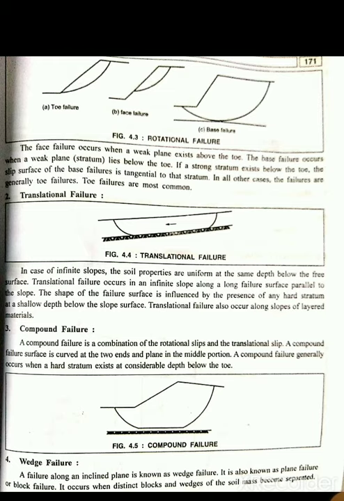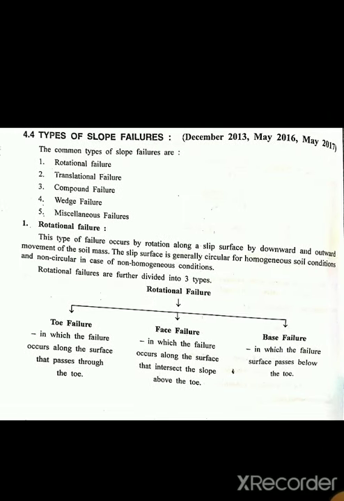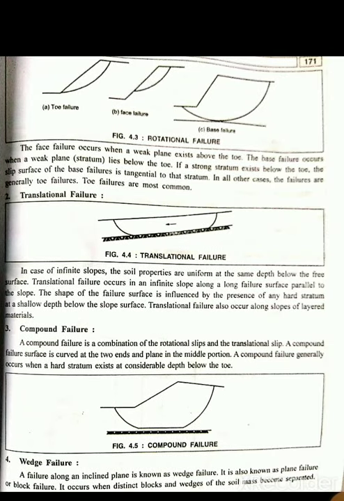Now next is translation failure. In case of infinite slope, the soil properties are uniform at the same depth below the free surface. Translation failure occurs in the infinite slope along a long failure surface parallel to the slope. The shape of failure surface is influenced by the presence of any hard stratum at shallow depth below the slope surface.